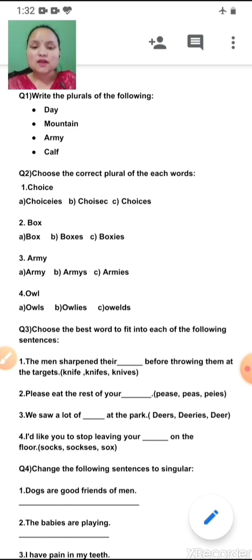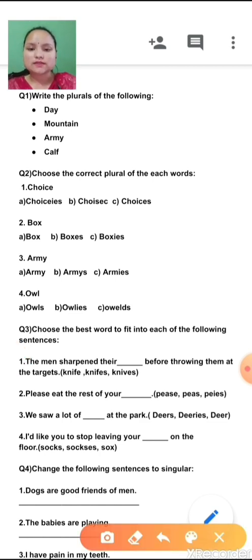C-A-L-V-E-S, calves. Now question 2 is, choose the correct plural of each word. First one is choice. Plural of choice will be choices. Box, plural of box will be boxes. Army, plural of army will be armies. Owl, plural of owl will be owls.